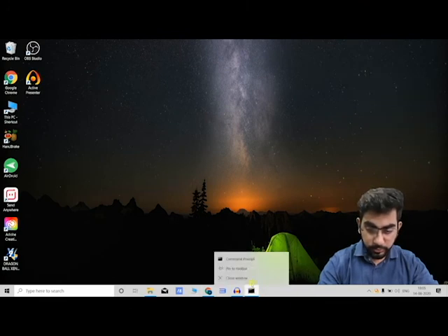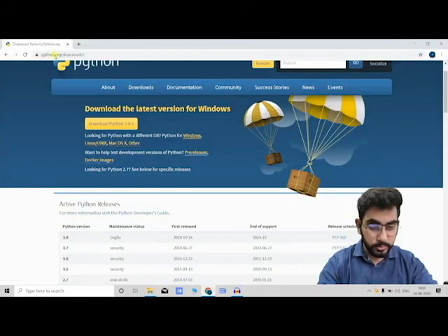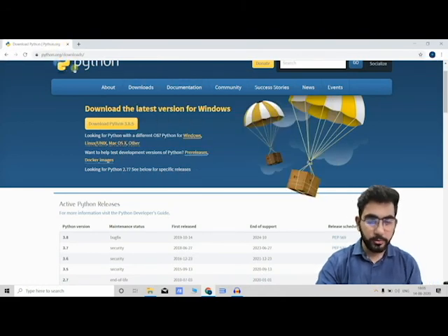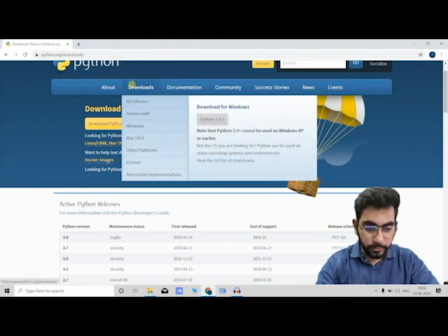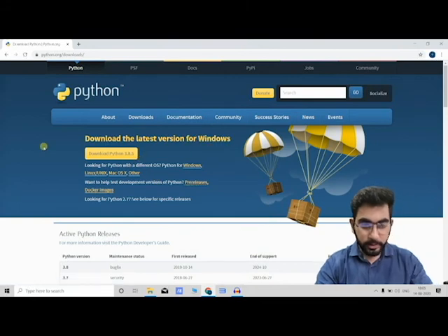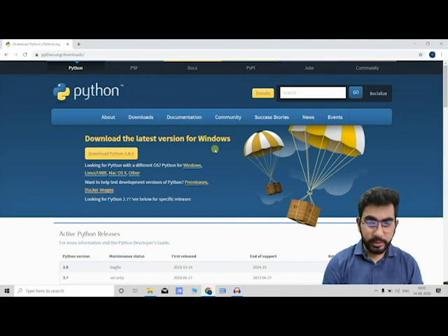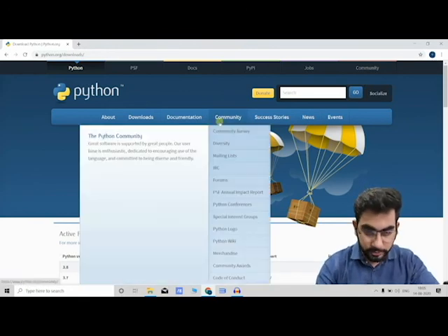So in order to install it, go to Google and open the website called python.org. You can also type in Google Python and open the first website. This will pop up, go to downloads, and this automatically detects you are using Windows. So download the latest version if you are learning Python, and unless you have a very good reason to install a previous version, only then install it. Otherwise go for the latest one.